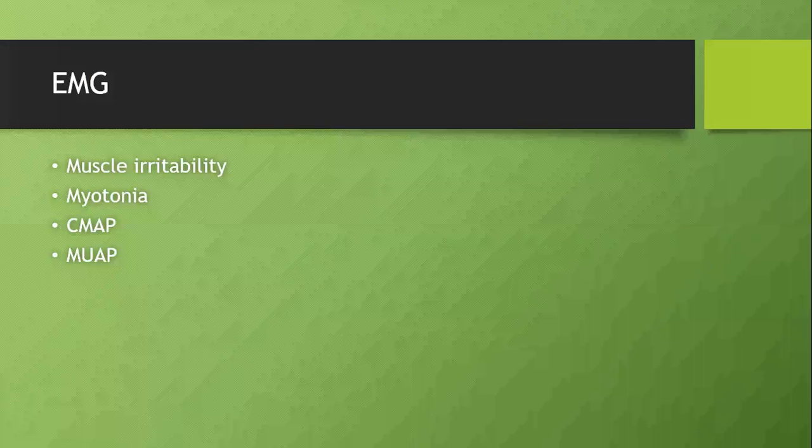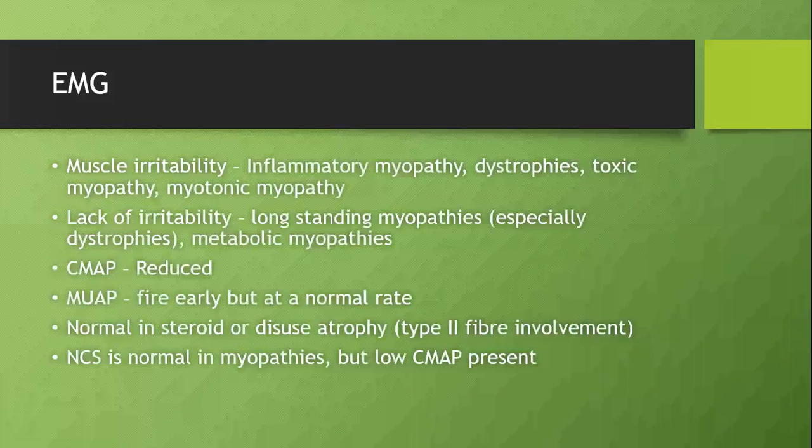So the first test which we saw was creatine kinase level. Electromyography is an electrophysiological study of the muscle. 4 points should be noted while interpreting an EMG. One is muscle irritability, second is myotonia, CMAP is compound muscle action potential, MUAP is motor unit action potential. In any muscle disease, the muscle will be highly irritable. So when we are inserting the needle into the muscle, it will produce some impulse; that is called muscle irritability. Any inflammatory myopathy, dystrophy, toxic myopathy, or myotonic myopathy will produce muscle irritability, whereas some long-standing myopathies and metabolic myopathies, like in diabetes, thyroid, will not produce irritability. This is an important differentiation.